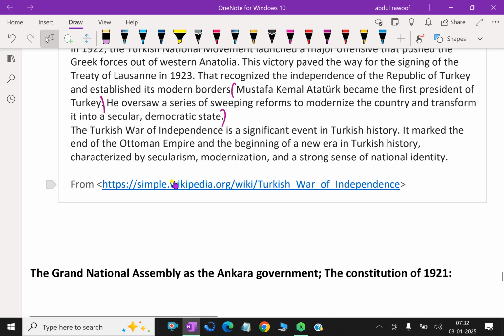The Turkish War of Independence is a significant event in Turkish history. It marked the end of the Ottoman Empire and the beginning of a new era in Turkish history, characterized by secularism, modernization, and a strong sense of national identity.